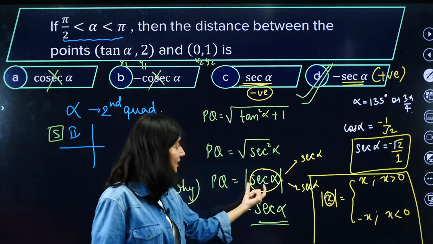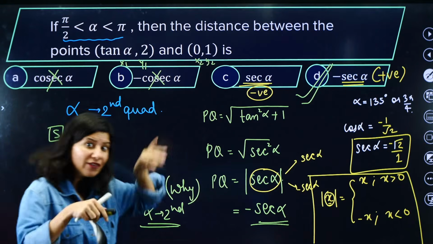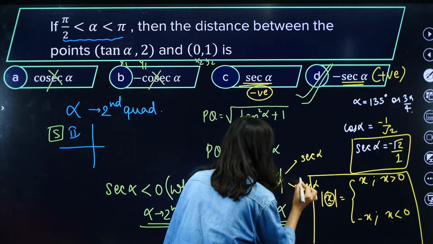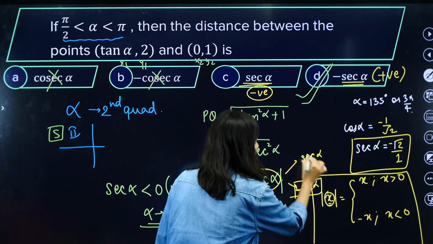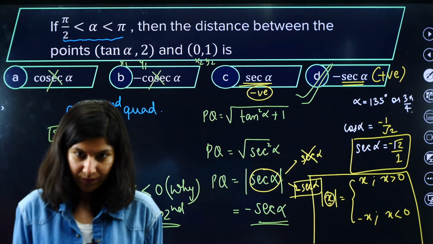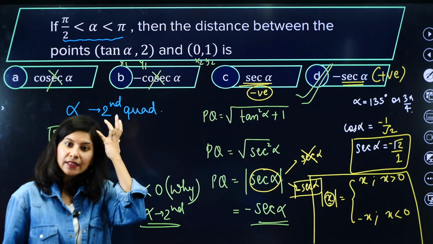But if your sec alpha is negative, because alpha is in the second quadrant, then sec alpha will definitely come negative, and you have to write minus sec alpha. That's why minus sec alpha is the correct option in this case. Okay, all right, clear?